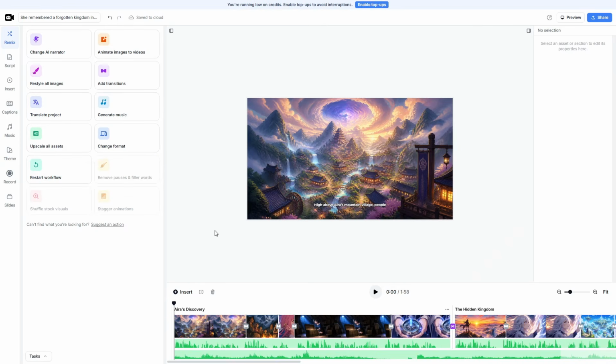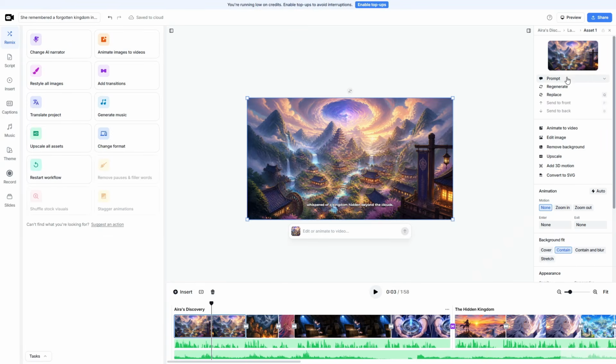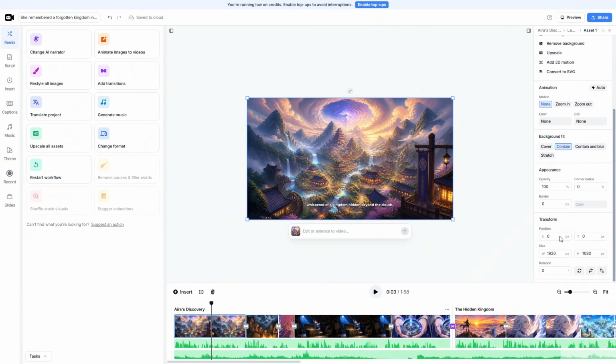If you want to edit a specific scene, simply select the corresponding image on the timeline. The editing tools for that scene will immediately appear on the right side of the screen. Here, you can replace the image, turn it into a video, remove the background, upscale it, or add 3D motion to make the scene more dynamic.